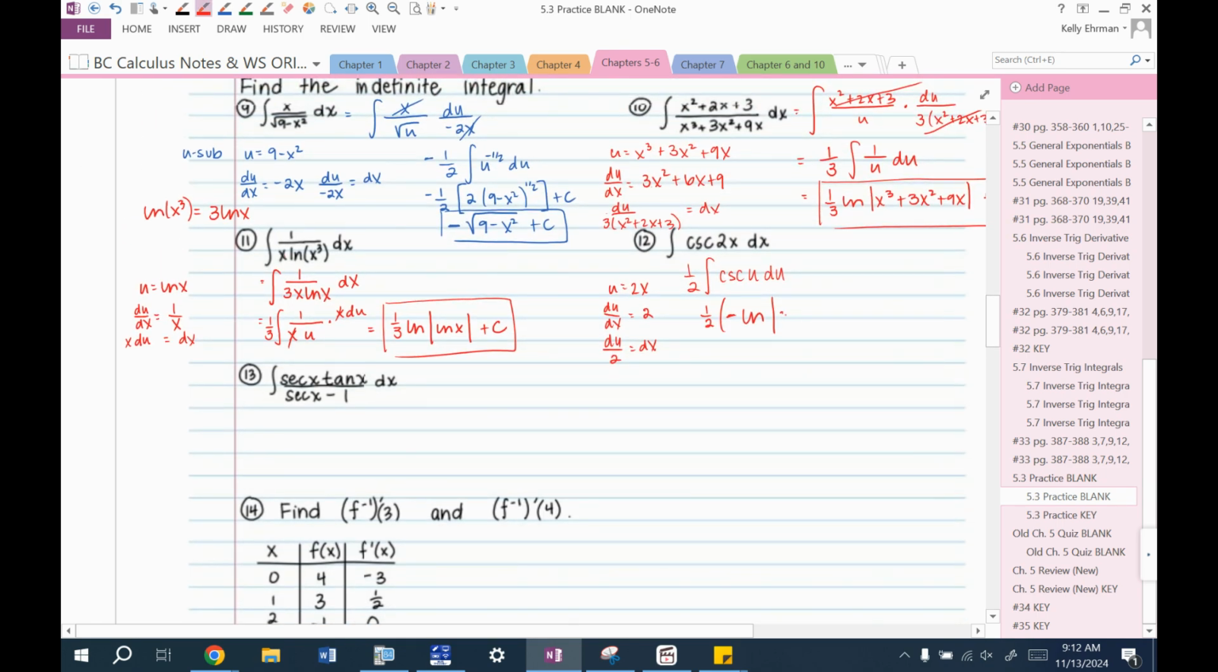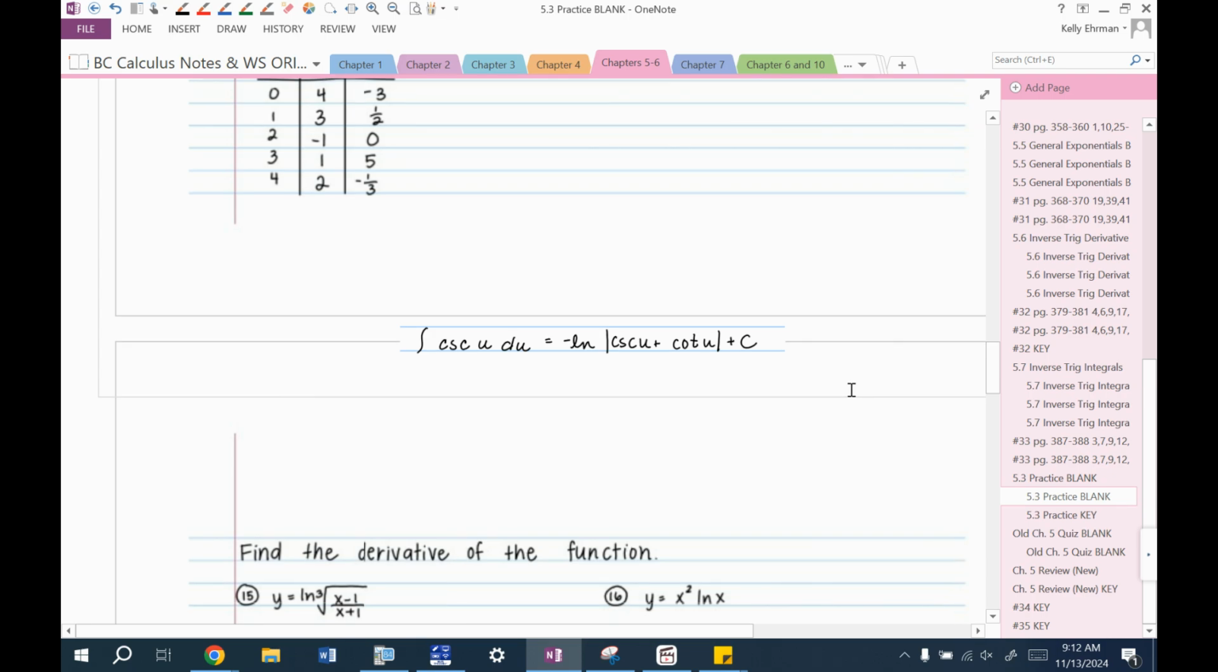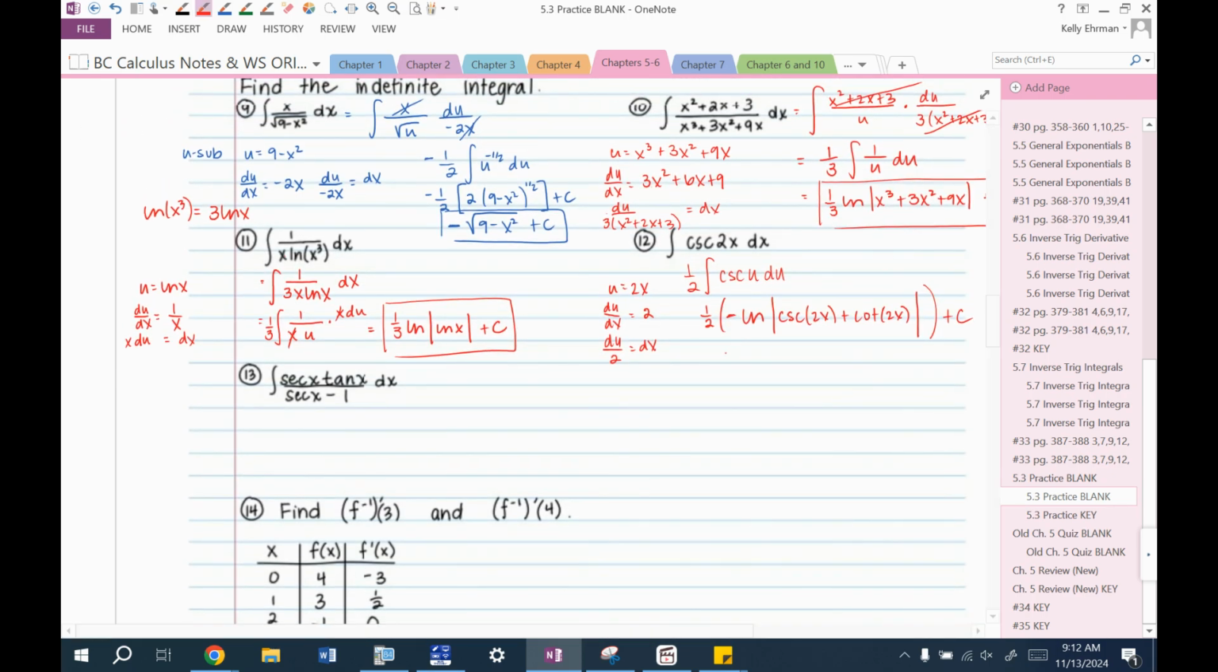So cosecant 2x plus cotangent 2x plus c. Did I get that right? Yeah. Clean that up. Negative 1/2 out in front. Natural log of all this stuff.